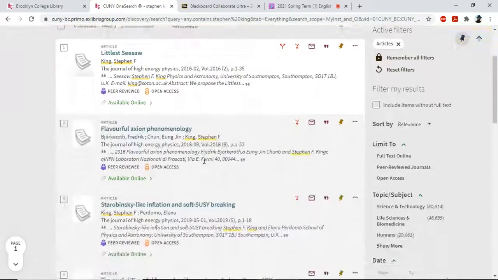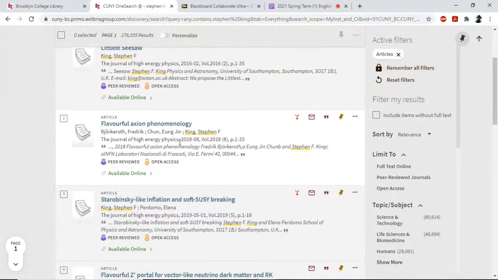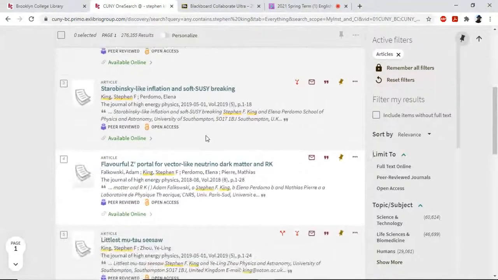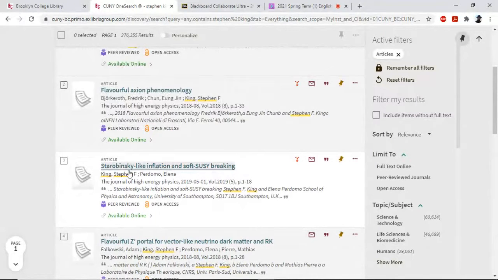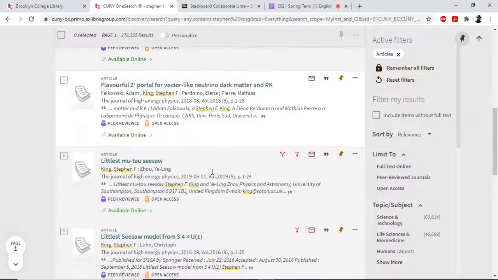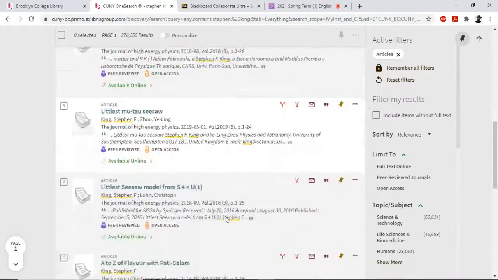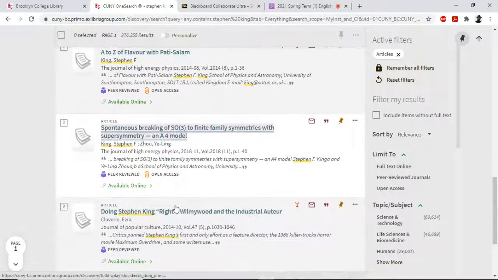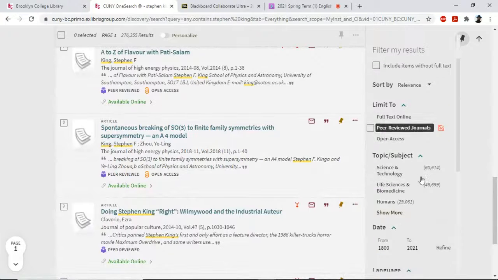All right, so you have articles, but the problem is now you have a physics journal written by another man named Stephen King. That's definitely not useful in this context. That has absolutely nothing to do with Stephen King or even literature at all, right? So you want to get rid of those. You want to get rid of this physicist named Stephen King. He seems to have published in different places, different physics journals. So you want to get rid of him.